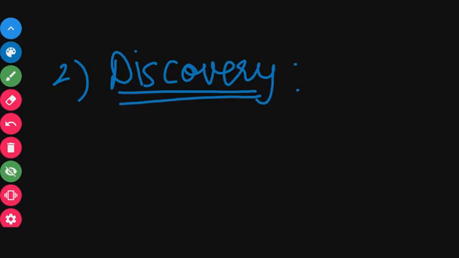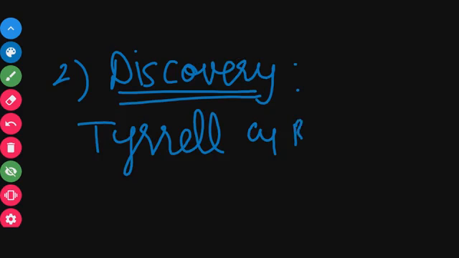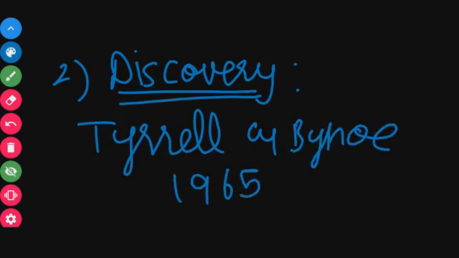Next, second question: discovery of coronavirus. Who discovered coronavirus? Coronavirus was discovered by Tyrrell and Bynoe in the year 1965. So they discovered coronavirus in the 1960s.